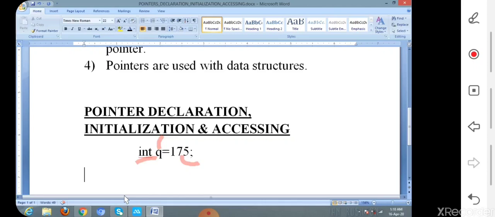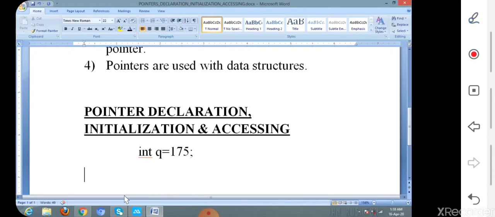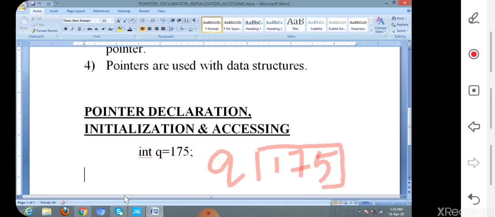Now this can be represented in memory like this. Here q is the variable name, 175 is the value, and the address can be taken as, suppose, 5000.